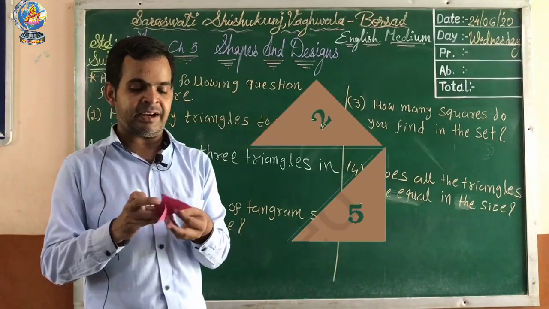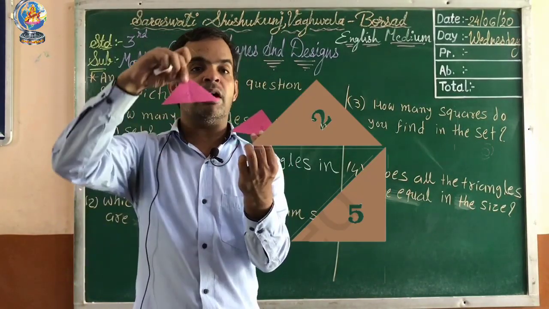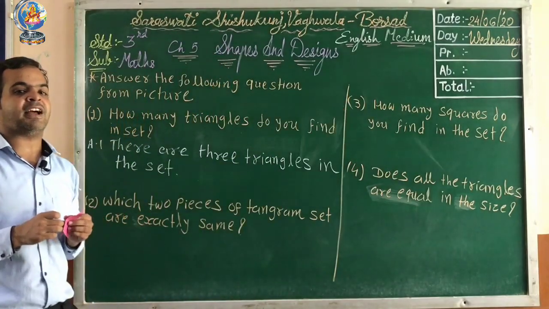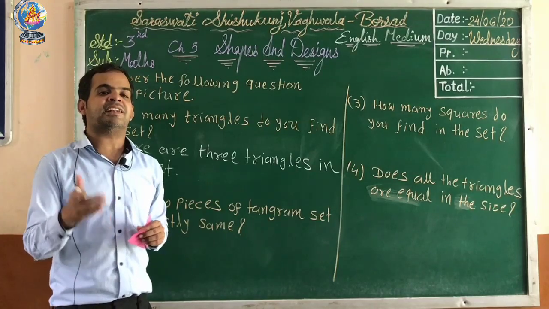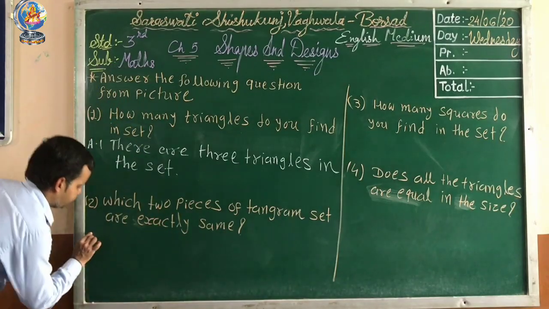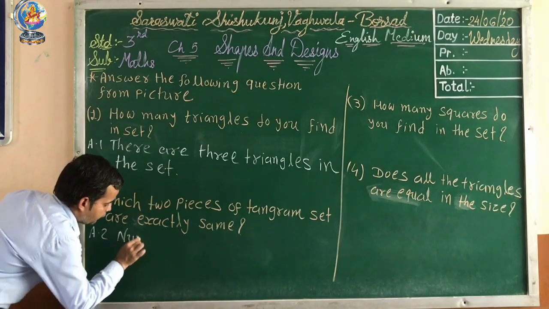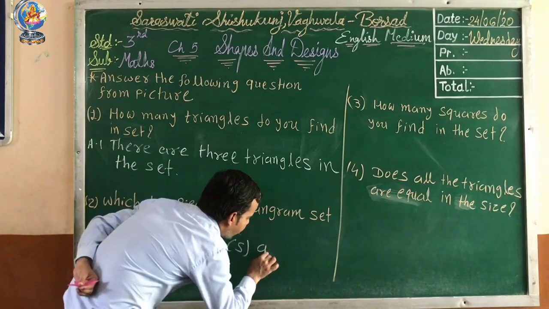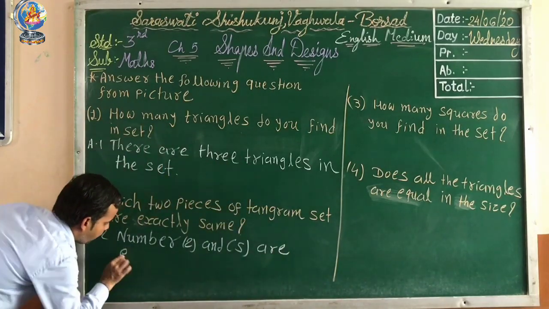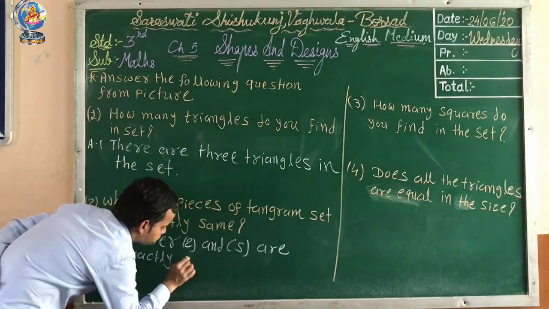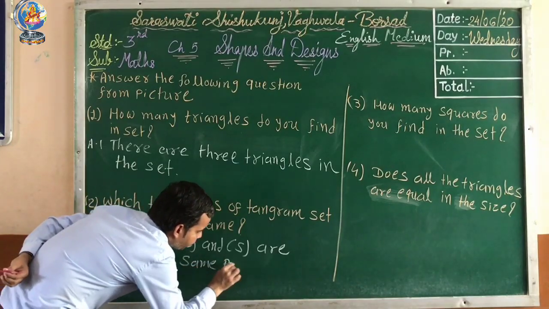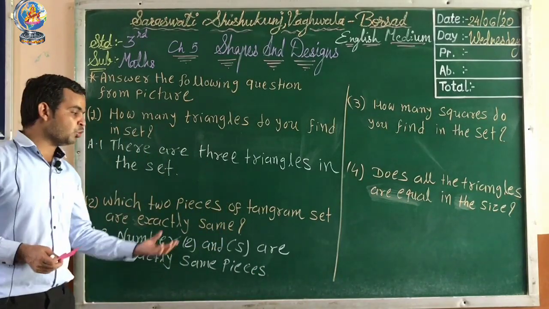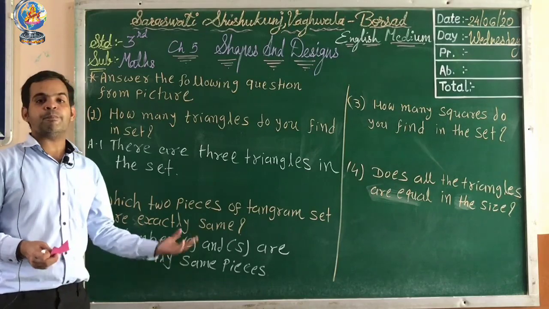Here you notice that number 2 and number 5 are equal in size. So how can we write the answer? Number 2 and 5 are exactly the same pieces. See the answer: number 2 and 5 are exactly the same pieces.